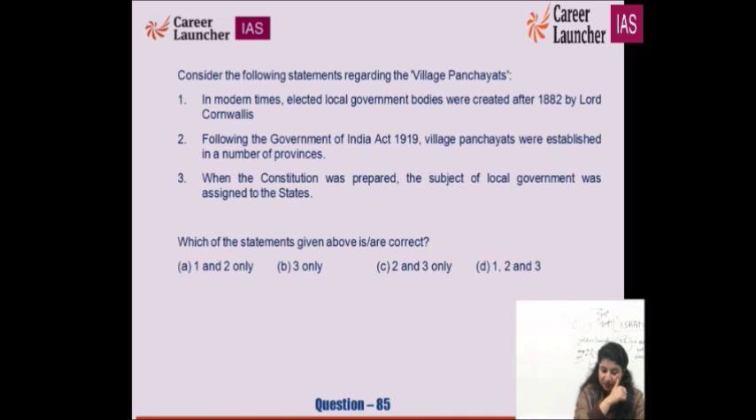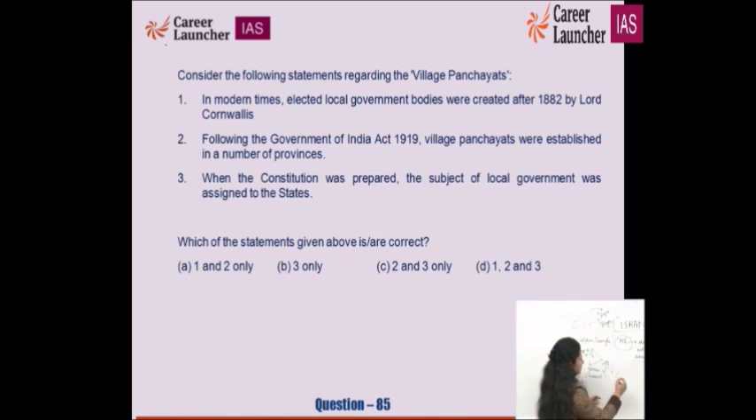Consider the following statements regarding the village panchayats. In modern times, elected local governments were created after 1882, not by Lord Cornwallis. Under the Government of India Act of 1919, village panchayats were established in a number of provinces. When the constitution was prepared, the subject of local government was assigned to states. The first statement, that elected local governments were created after 1882 by Lord Cornwallis, is wrong, because it was prepared by Lord Ripon.